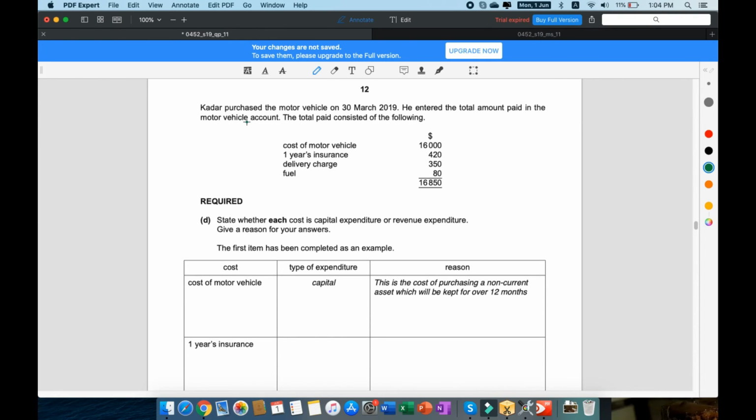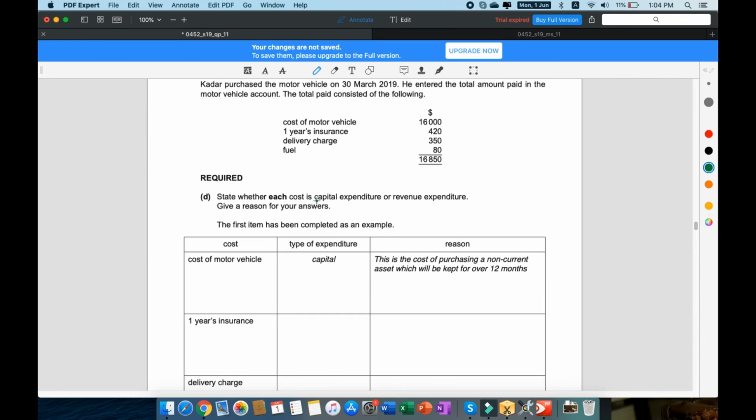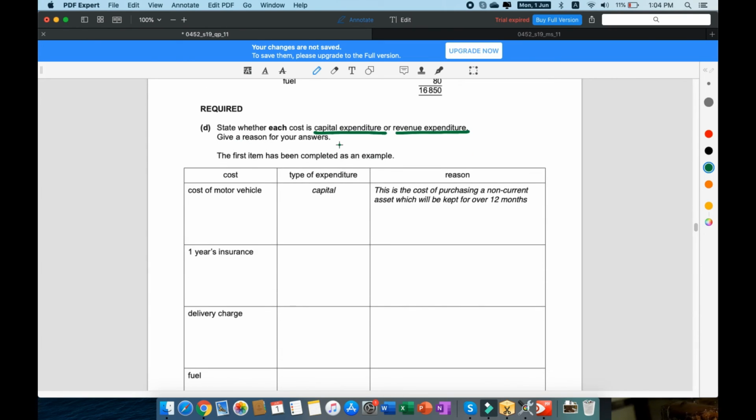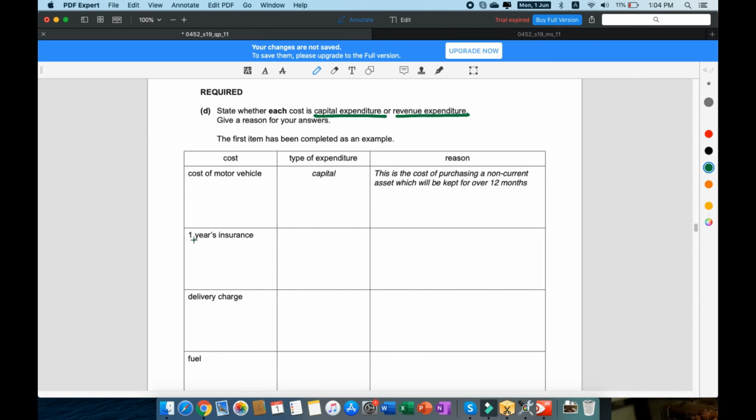So Kader purchased the motor vehicle on 30th March 2019. He entered the total amount paid in the motor vehicle account. The total paid consisted of the following: cost, insurance, delivery charge, and fuel. And then he's asking for capital and revenue expenditure. Give a reason for your answers. Alright, so the cost of the motor vehicle is capital. Why? Because the cost of purchasing a non-current asset will be kept for over 12 months. He's correct.